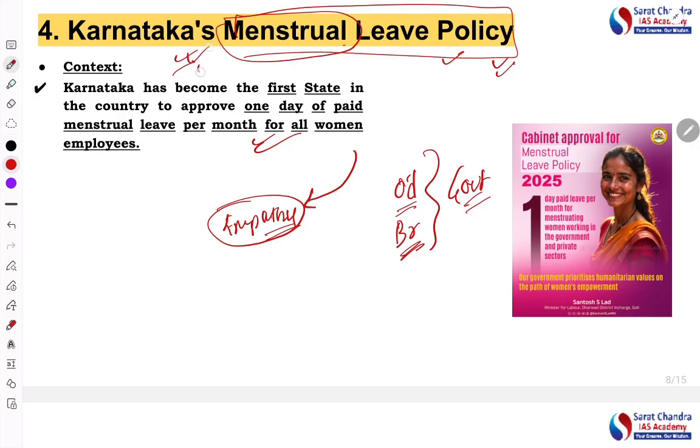But under Karnataka's menstrual leave policy, even in the private sector, women are going to get 1 day of paid leave for the menstrual cycle, right? So this becomes very important for gender inclusivity, and the constitutional principle of gender equality has been upheld through this policy.